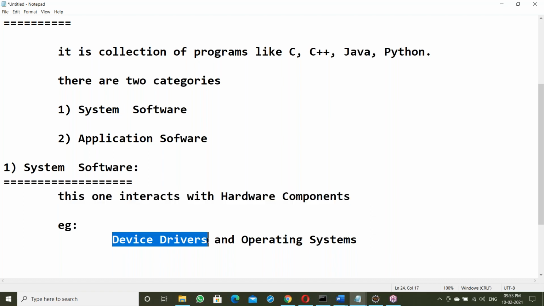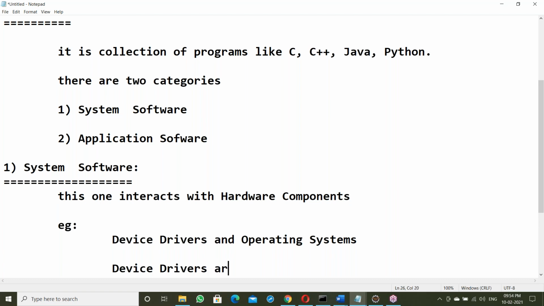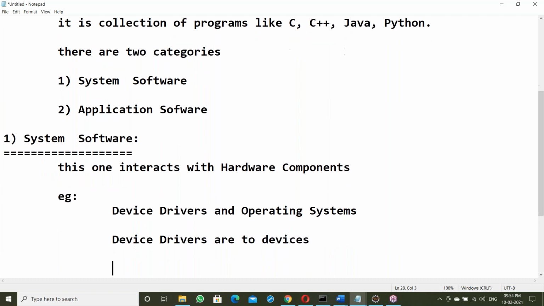See, device drivers interact with hardware, right? Device drivers are there to run devices. Suppose a printer, for example: to run the printer, a driver is required. Printer driver, fax machine driver, TV driver; to connect a TV, a driver is required. All the drivers are required.